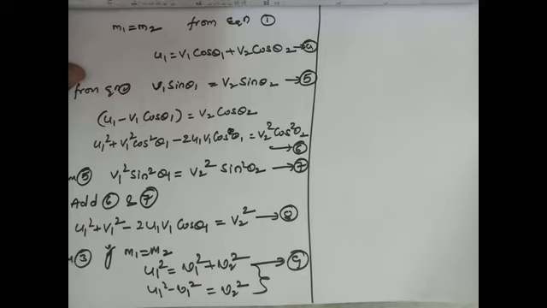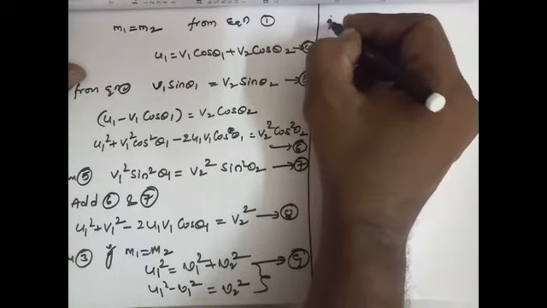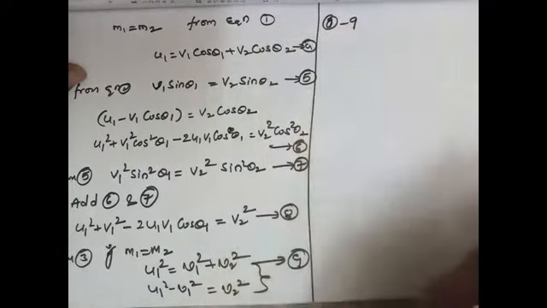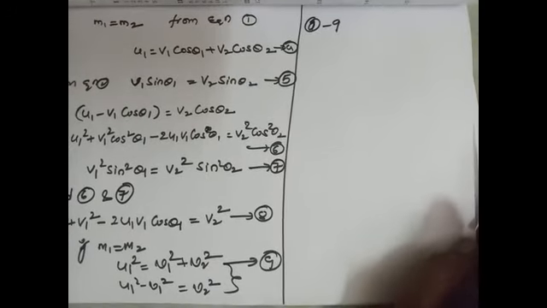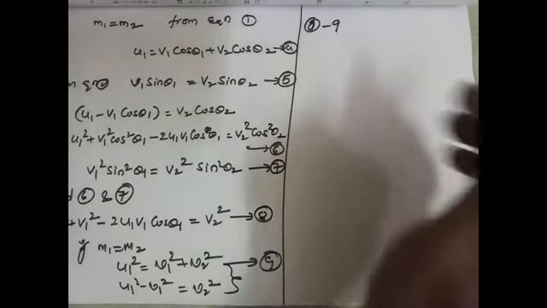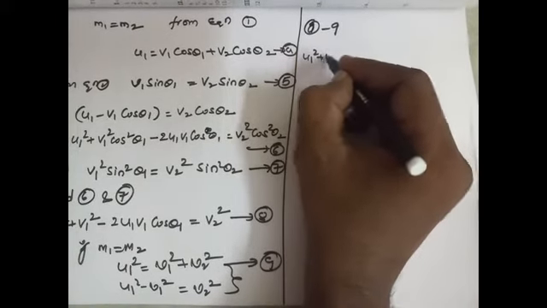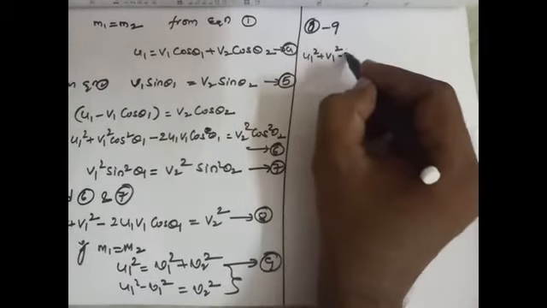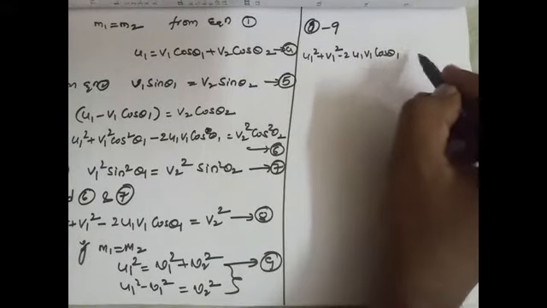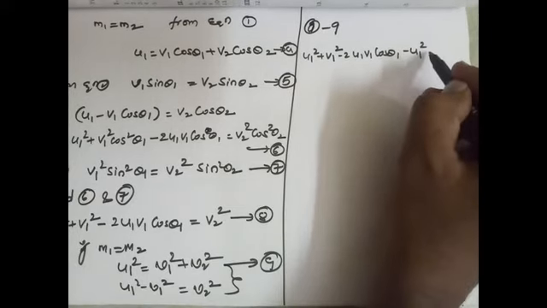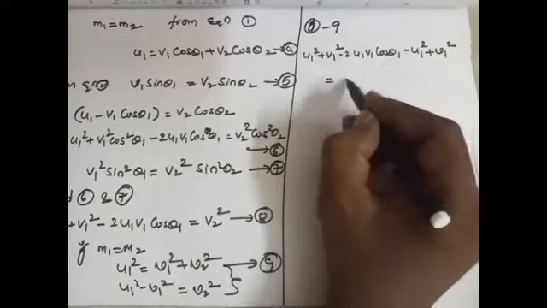So now what we have to do? Subtract 9 from equation 8. If we do 8 minus 9, what we get? u1 square plus v1 square minus 2u1 v1 cos theta 1 and minus u1 square plus v1 square, that is equal to 0.